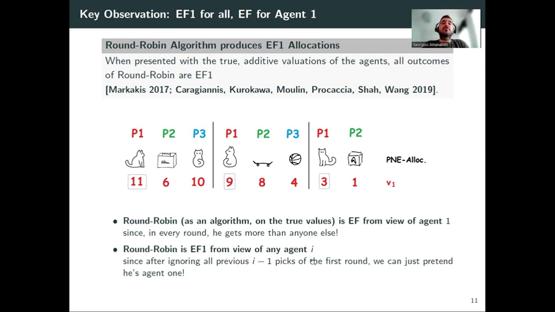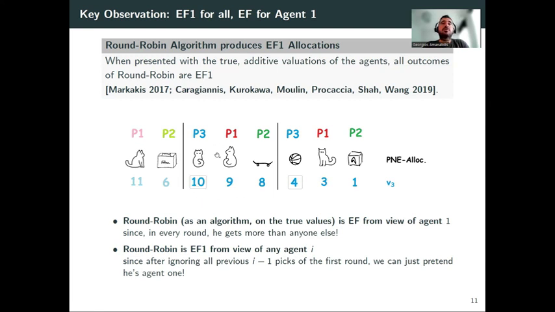But even from the perspective of any agent i, this is an EF1 allocation. And why? Because let's say we look at agent 3 here, right? If agent 3 ignores what happened in the first 2 rounds, then agent 3 can pretend to be the first agent in a new round robin run that starts at this very point.